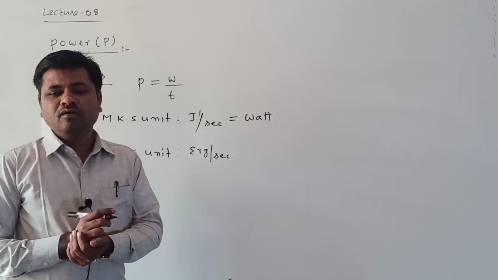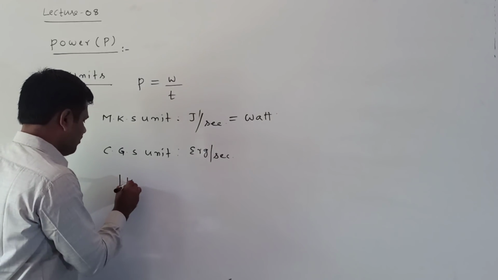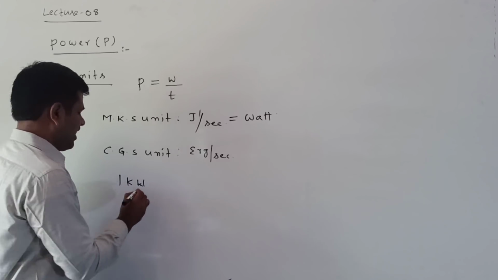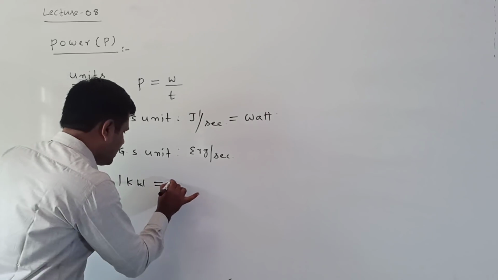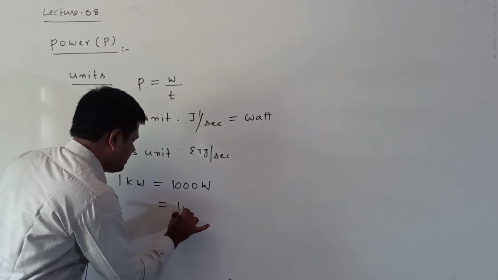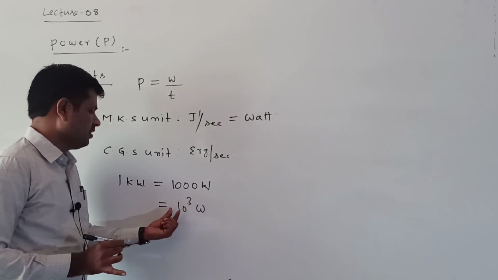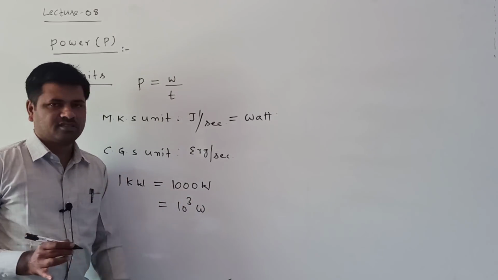Now we define another unit: 1 kilowatt. 1 kilowatt means how many watts? Kilo means 1000 watts. 1000 means 10 power of 3 watts, that is 10 into 10 into 10, 10 cube watts.